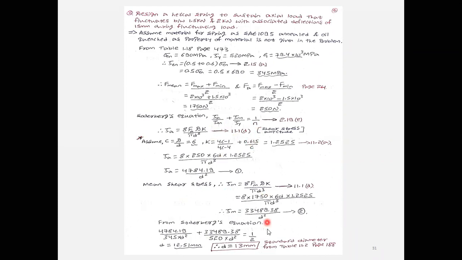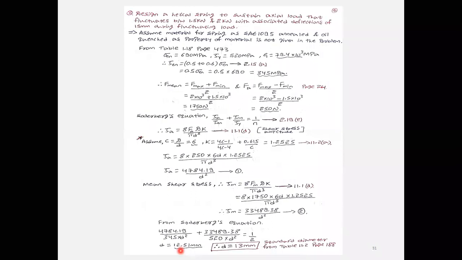In this case I assume it as 2. If the factor of safety is given, whatever the value is given, you take that. Otherwise, assume it as 2. From that, I'm going to get the value of D. After solving this equation, you will get the value of D. But we need to consider the standard diameter. To calculate that, you need to refer to table 11.2.